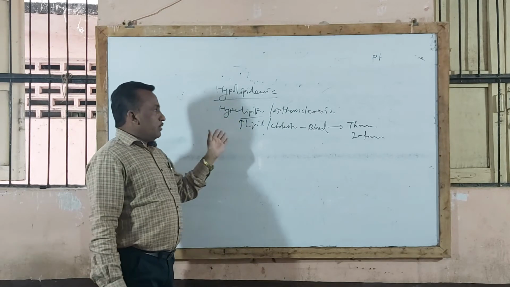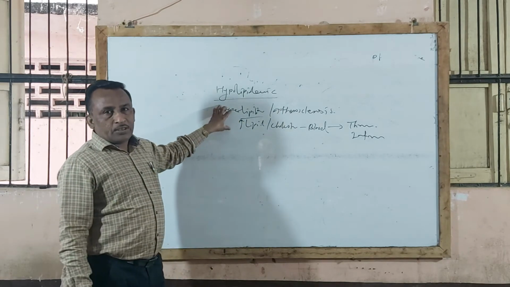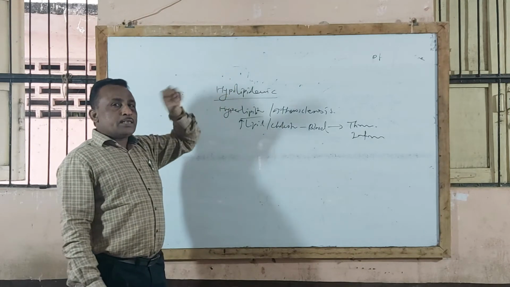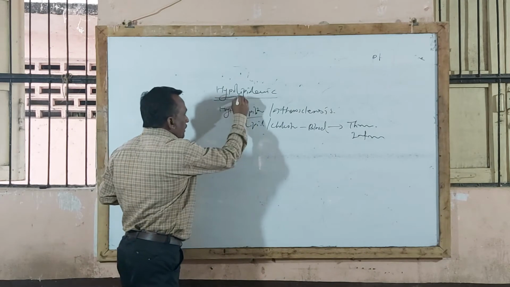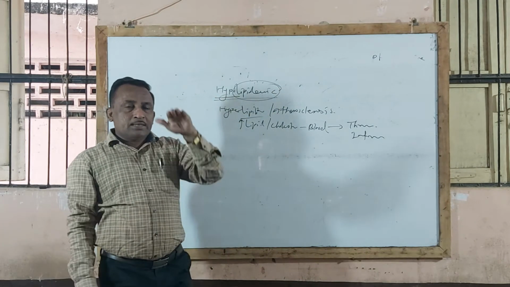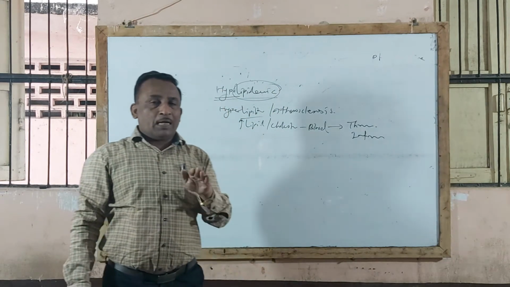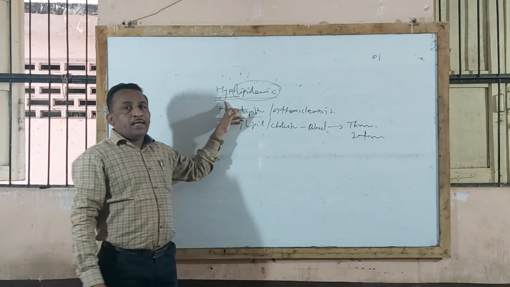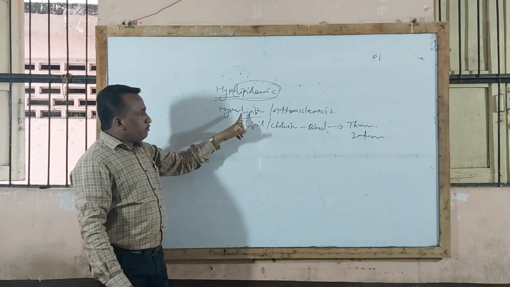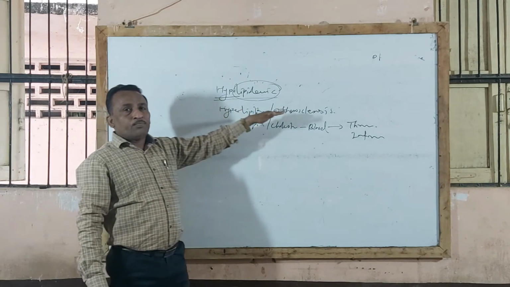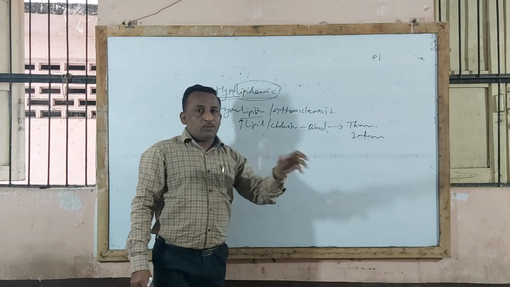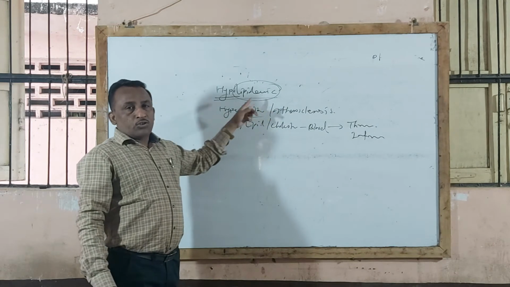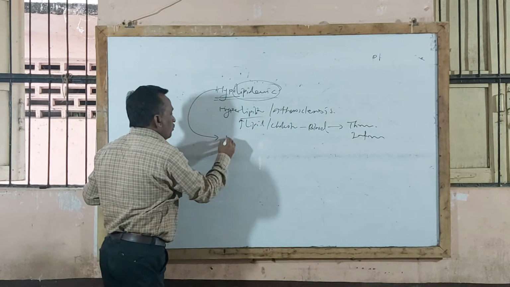And in order to treat this hyperlipidemic condition, whatever drugs are used are called hypolipidemic agents. As the name itself indicates, hypo means decreases. Those drugs decrease lipid or cholesterol concentration or plasma cholesterol concentration. That agent is called a hypolipidemic agent, used in treatment of hyperlipidemic condition, or those drugs used in treatment of atherosclerosis are called hypolipidemic agents. So these hypolipidemic agents are classified into different types.